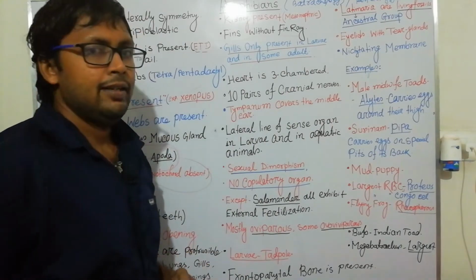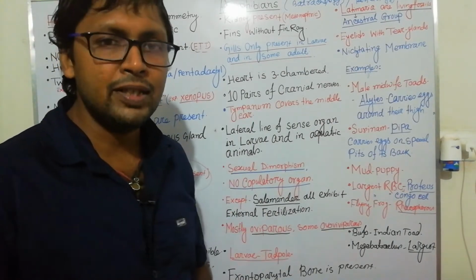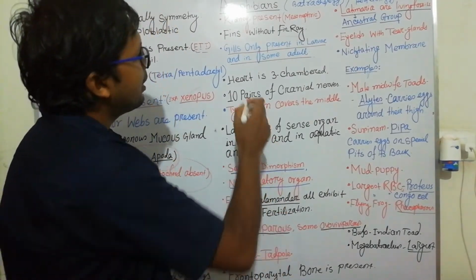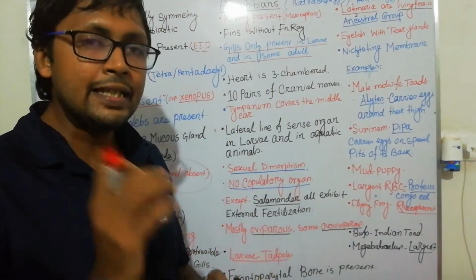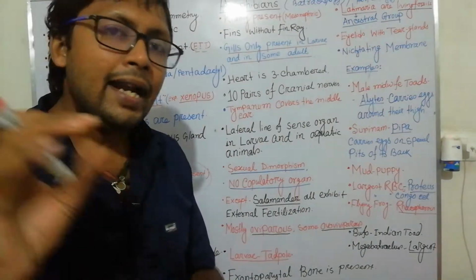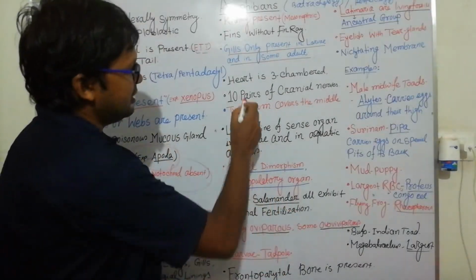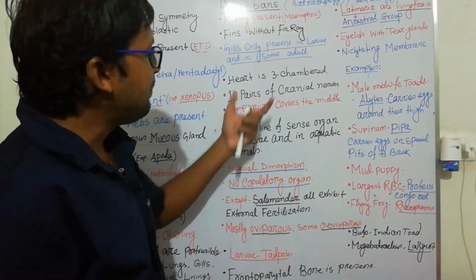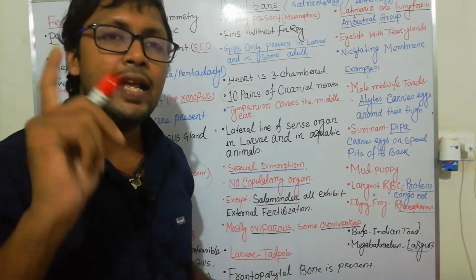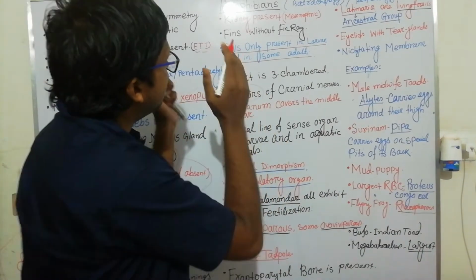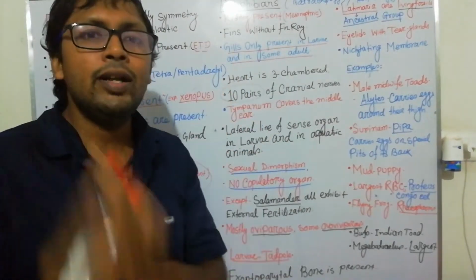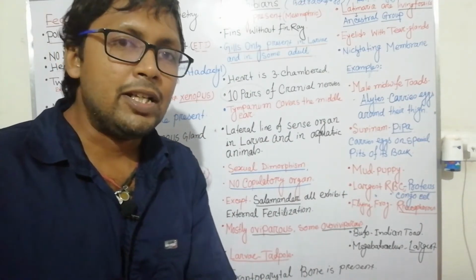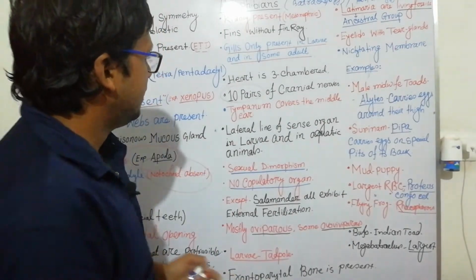Fins without fin rays: some members have fins, but if fins are present, fin rays will not be there. Gills are present only in larvae and in some aquatic animals. The larva is the tadpole larva, and the heart is three chambered, as I have mentioned. There are 10 pairs of cranial nerves. This one is very important. We will see 10 pairs in amphibians, but when we move to reptilians, aves and mammalians, we will see 12 pairs of cranial nerves.